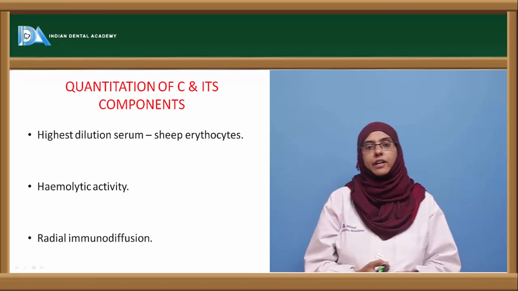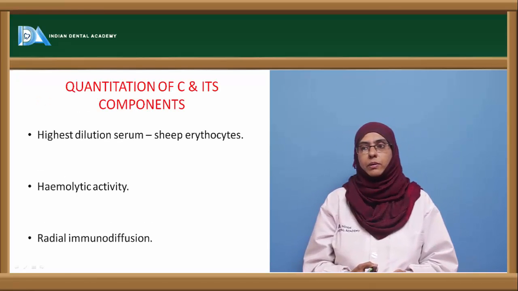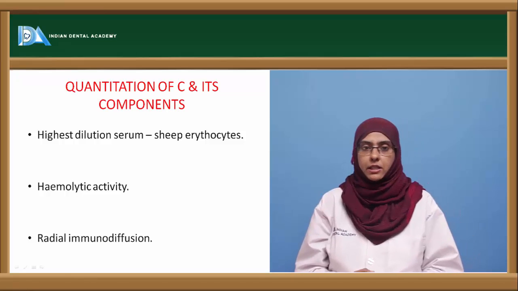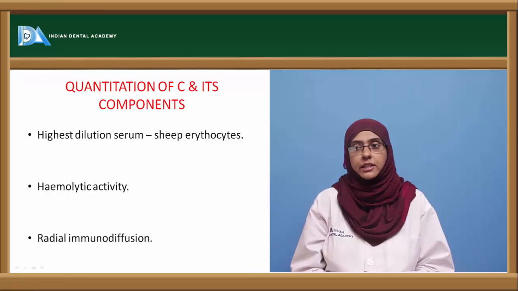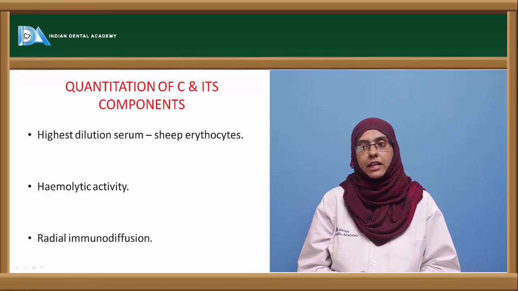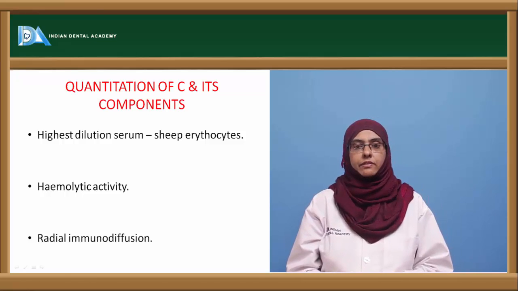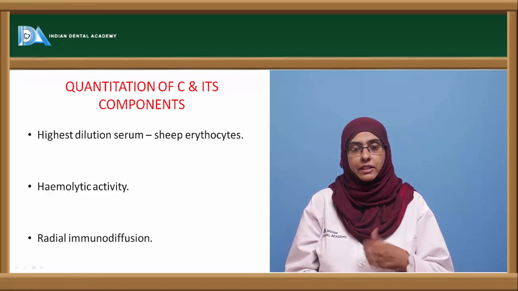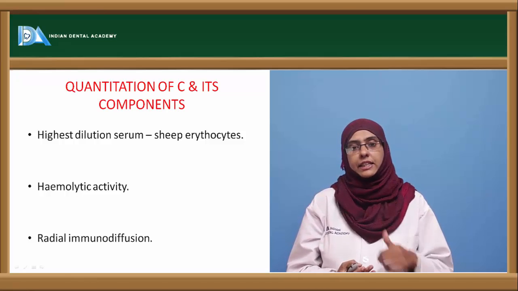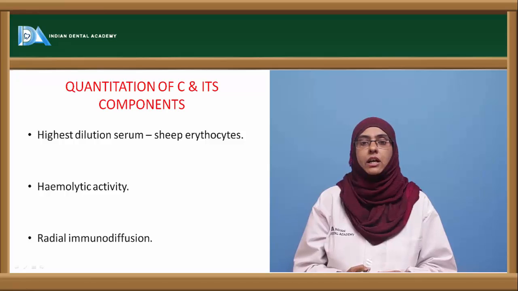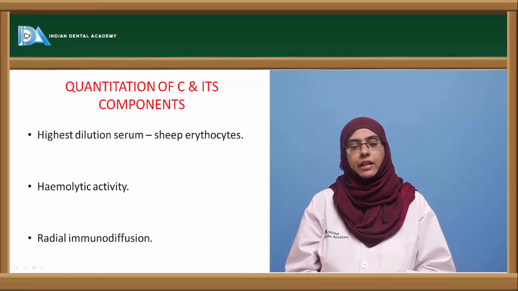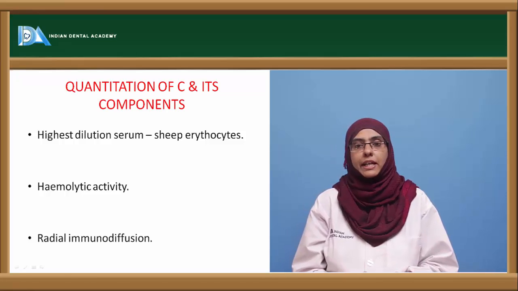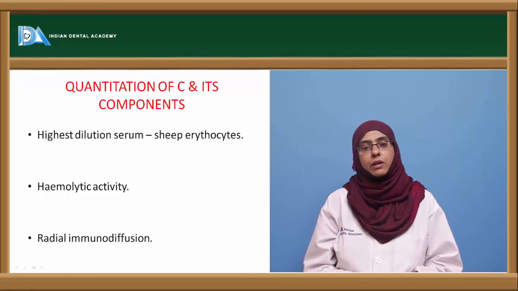Now how do you quantify the presence of the complements and their components in the serum? Because they are usually in inactive form, they are activated upon antigenic challenge, and they can be seen at a higher dilution of serum when injected with sheep erythrocytes. So whenever there is an antigenic challenge, there is an increase in the production of these complement proteins that can be easily identified. Next way how you identify is by the hemolytic activity, whether there is a hemolysis taking place or not,